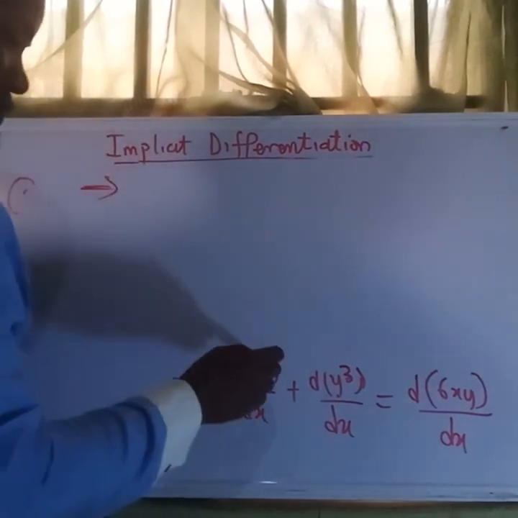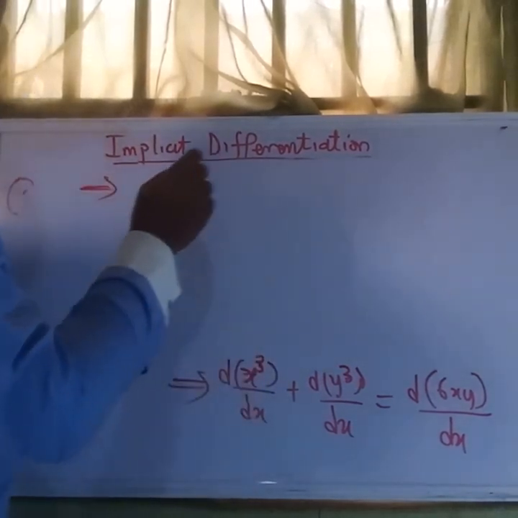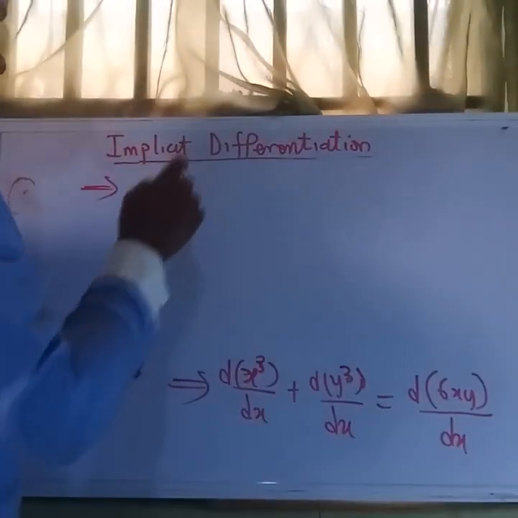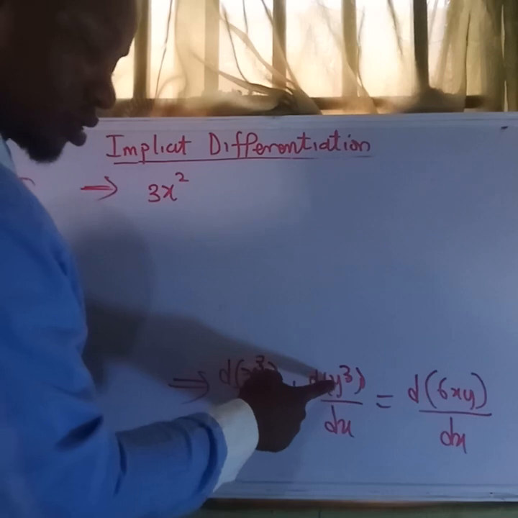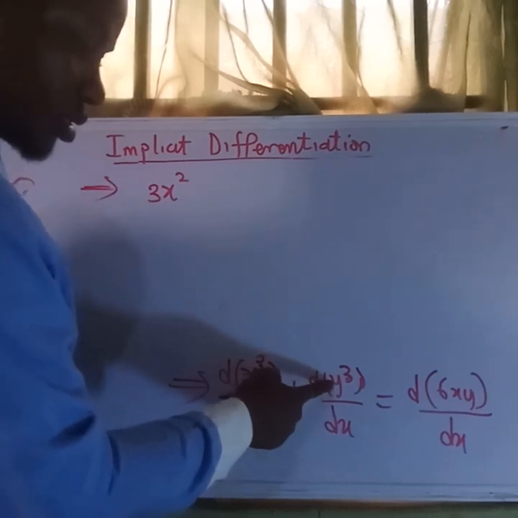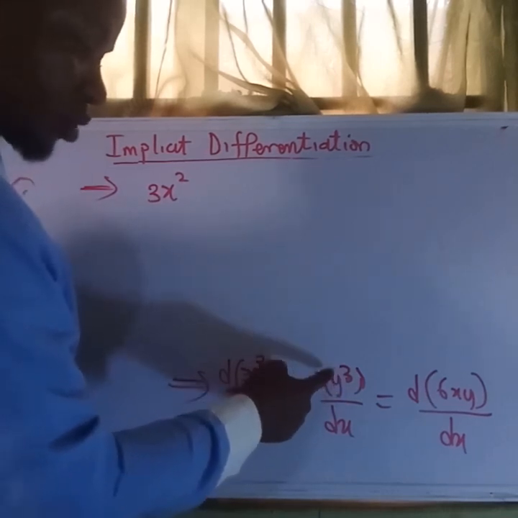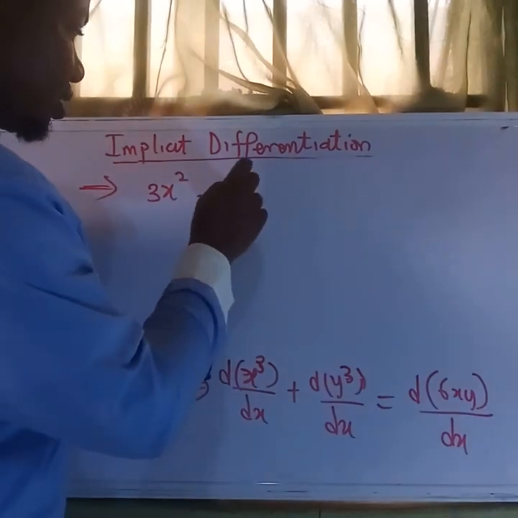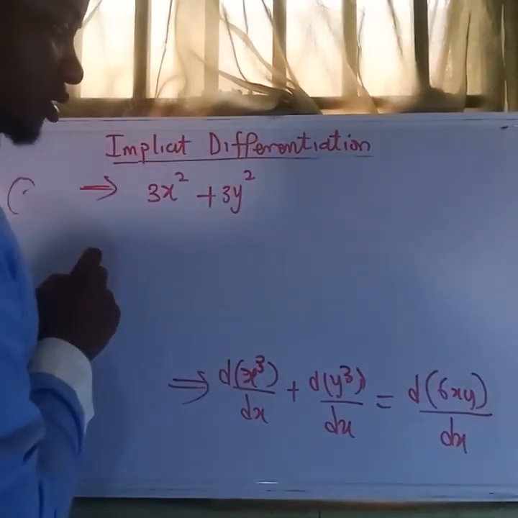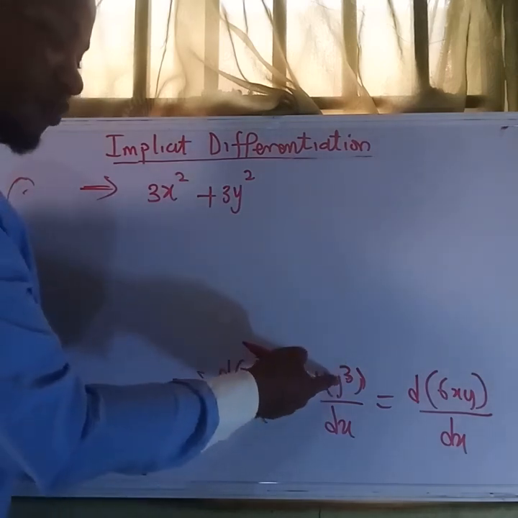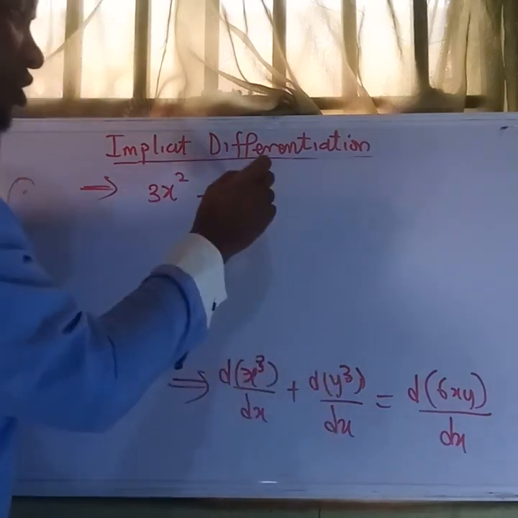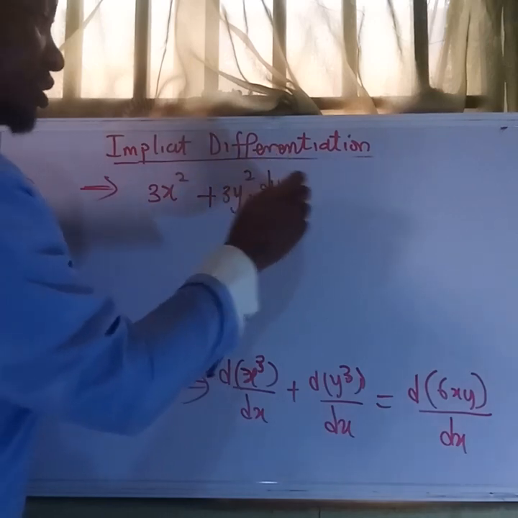This is 3x squared. Here we apply the chain rule and the power rule. First of all, we apply the power rule that says 3 will come down. Then we remove 1 from the power, and that's 3y squared. Then, since y is a function of x, we differentiate y with respect to x and multiply it to this term, and that will be dy/dx.